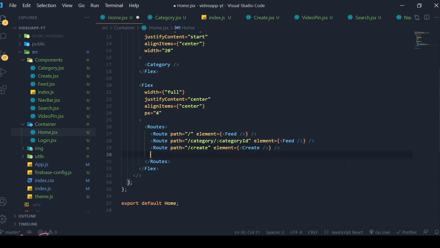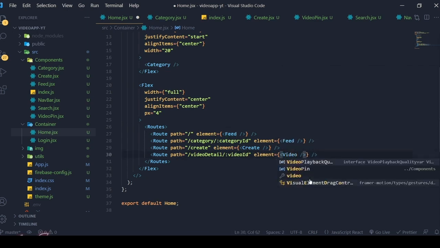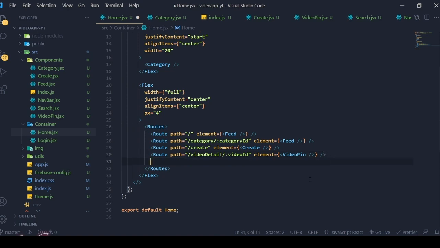Then if it comes through /videoDetail/:videoId, load the video pin. Then if the route is /search, load the search. Cool.